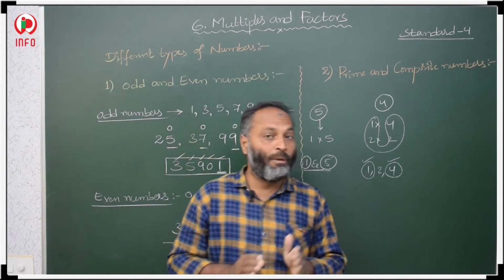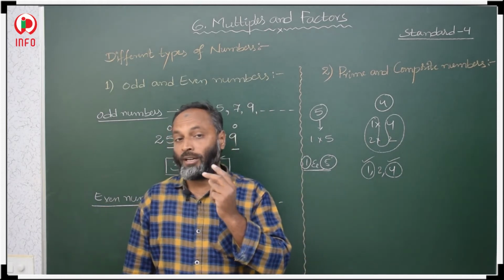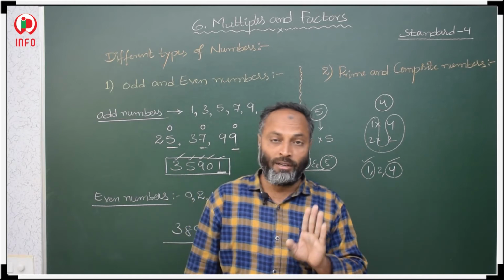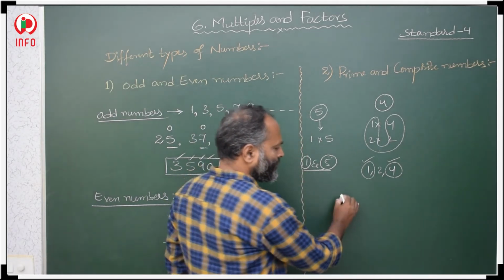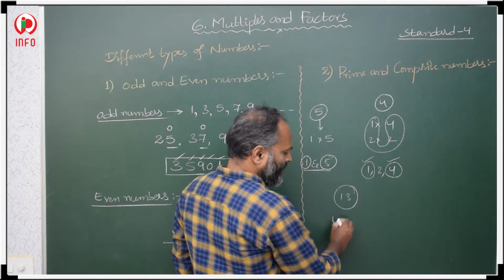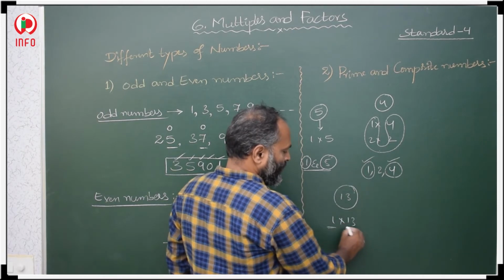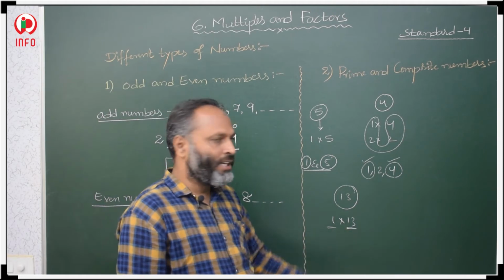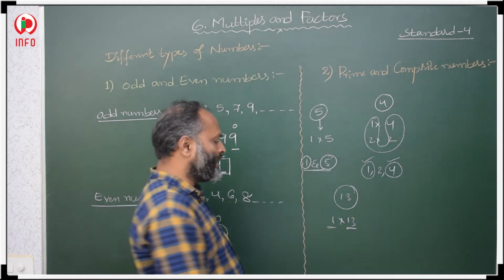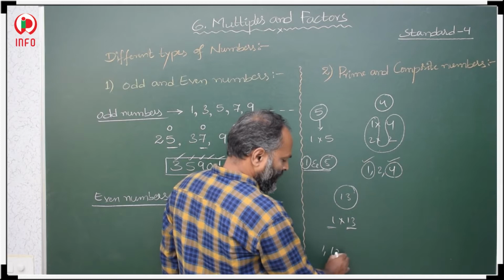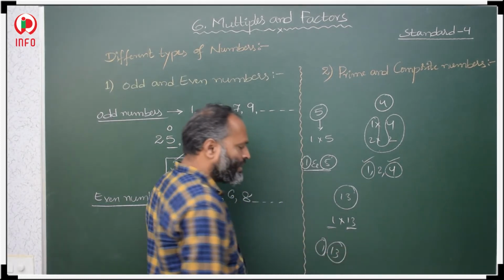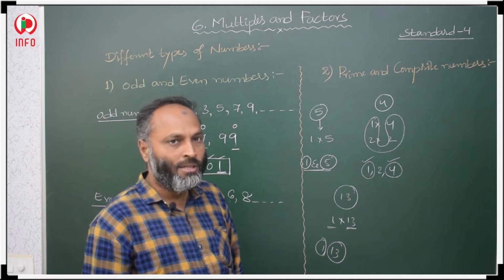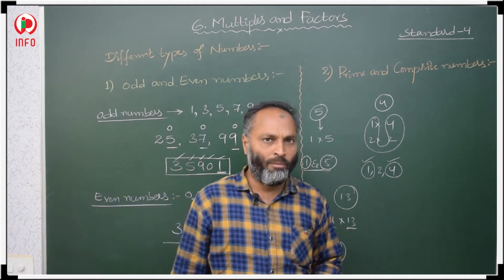Prime numbers have only 2 factors, 1 and itself, no other factor. Like 13. If I take 13, 1 13s are 13. In no other table will this 13 come. Only in the 1 table and in the 13 table it will come. So, that 13 has only 2 factors, 1 and 13, that is 1 and itself as factors. So, 13 is a prime number. These types of numbers are prime numbers.